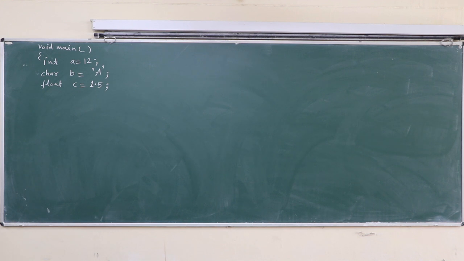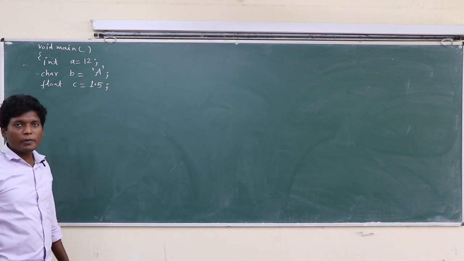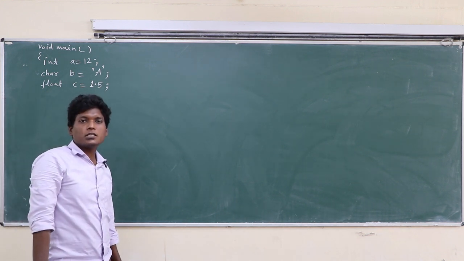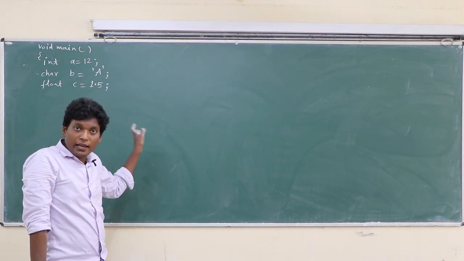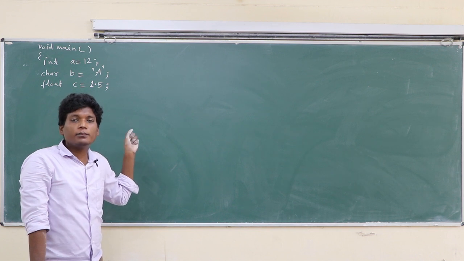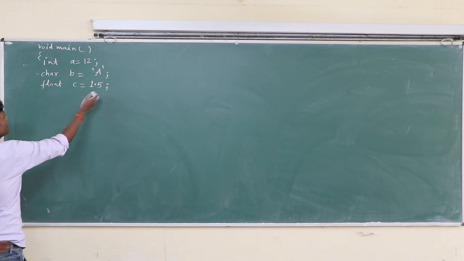Okay, class, there are 3 variables a, b, c. A is an integer variable, b is a character variable, and c is a float variable. A has value 12, b has the character constant 'a', and c has value 1.5, that is the real constant. Okay, class?